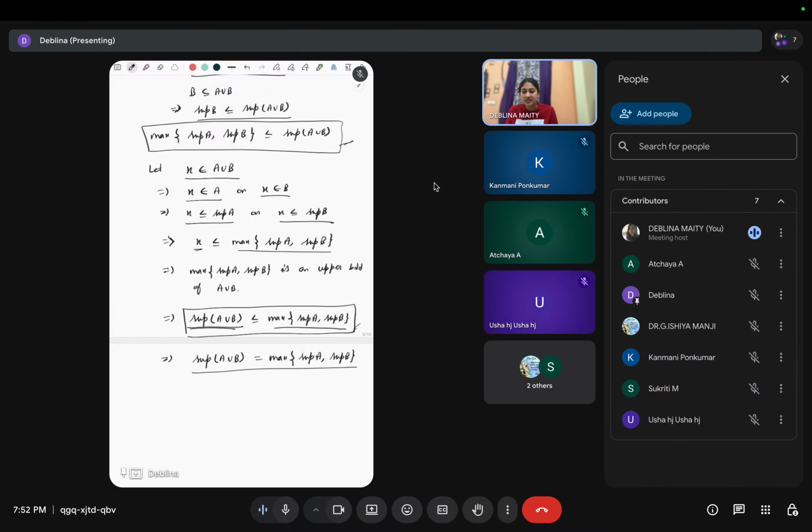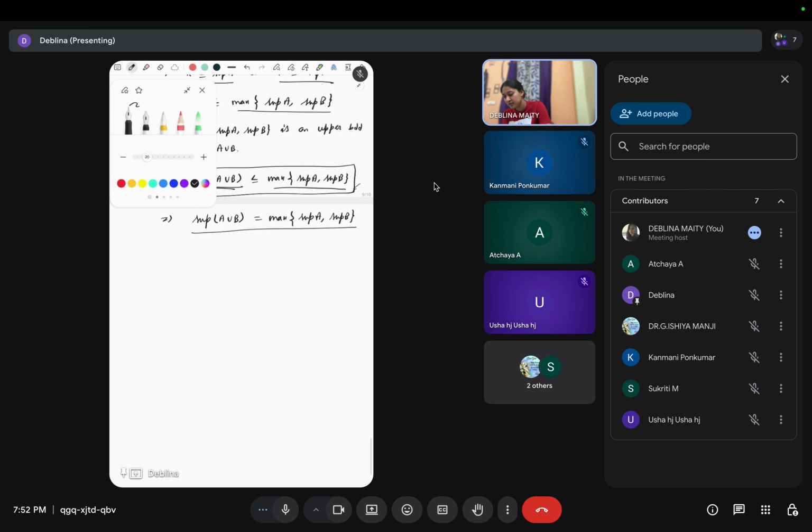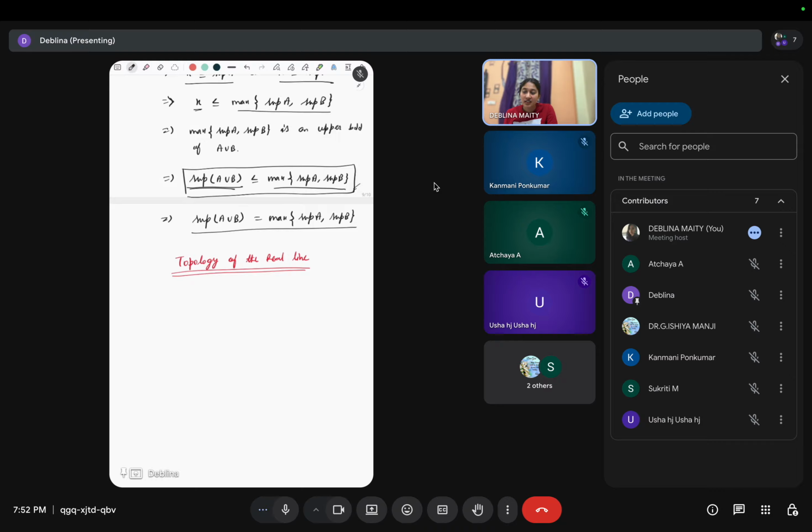Okay, now we'll discuss the topology of the real line. So first, what does topology mean? The topology is a general concept. This is not only defined for the real line, it is defined for Rn, any metric space, right?